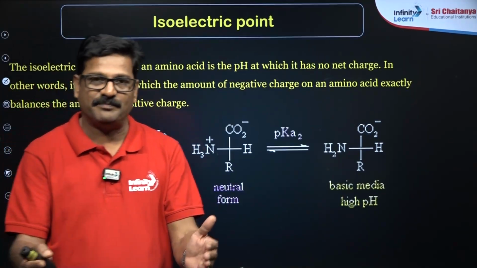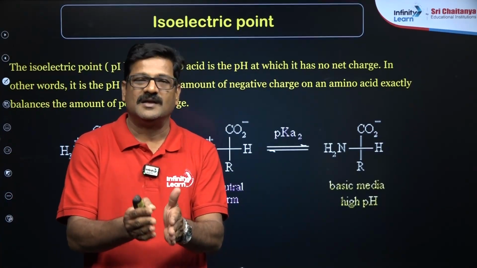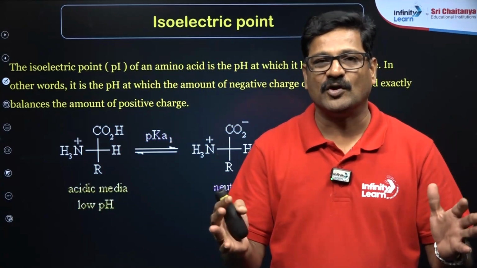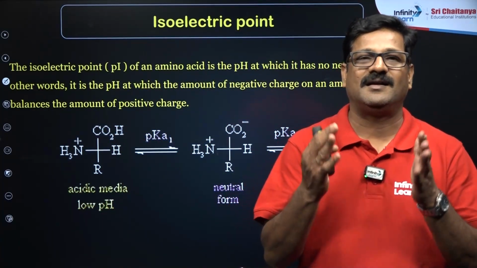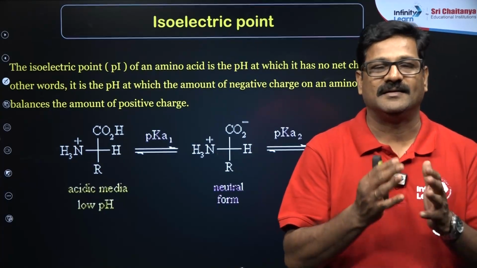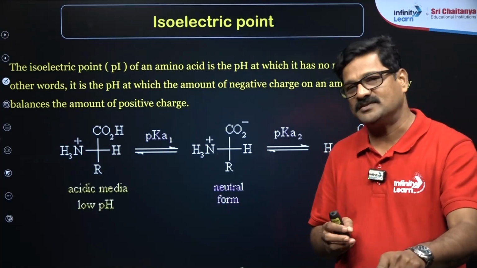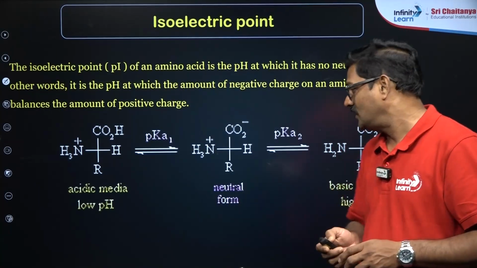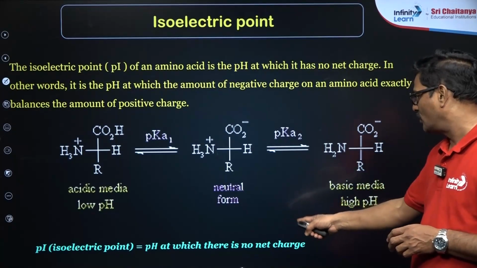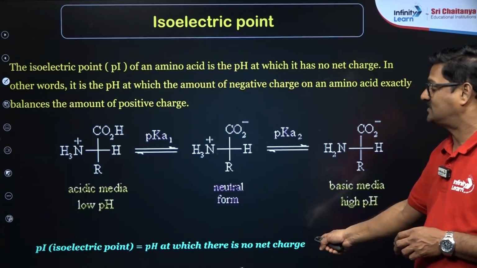So there is a pH where both the carboxylic group and the amino group are ionized, and it maintains an overall neutral charge. That pH is called the isoelectric point. At the isoelectric point, there is no net charge on the amino acid.